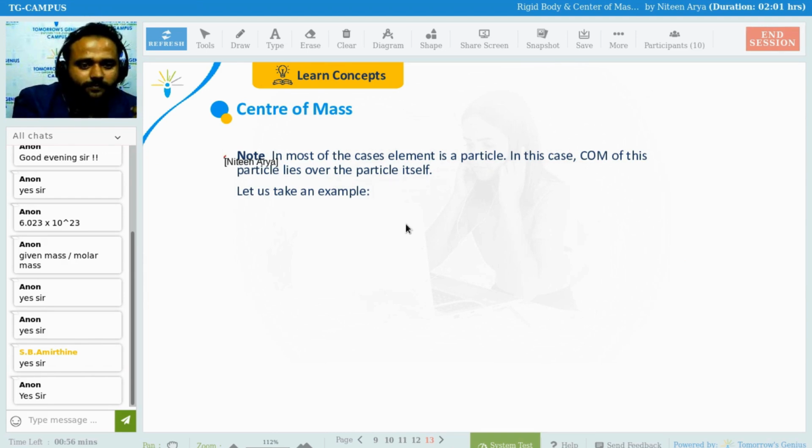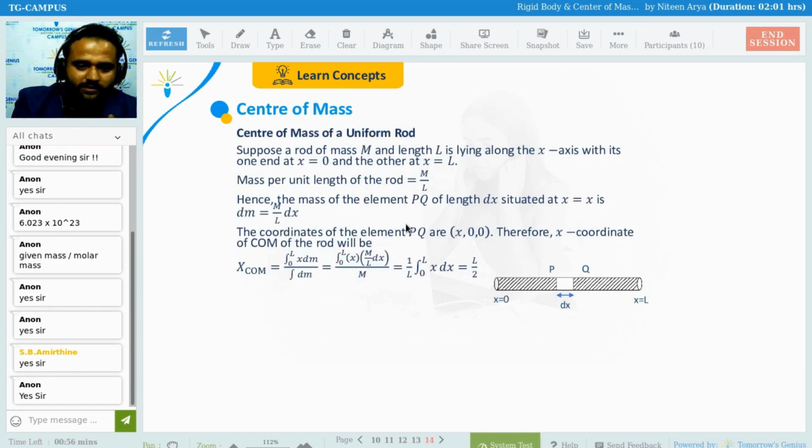So this is the note. In most cases, take a particle: the center of mass of this particle lies on the particle itself. Means in most of the cases, when we take continuous objects or continuous bodies, the center of mass is going to lie within the body itself, or at the midpoint, or at some other point. So what we are going to see next is the important thing, the derivation for every class, even the formula.